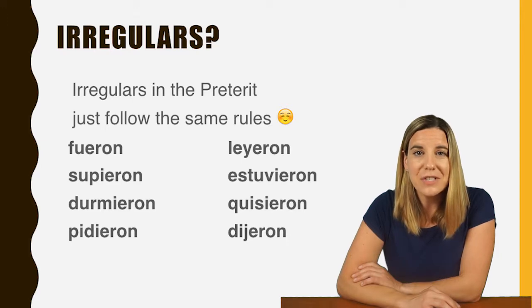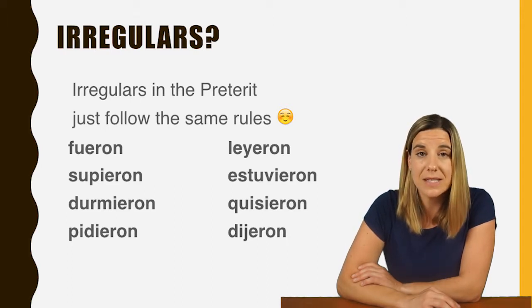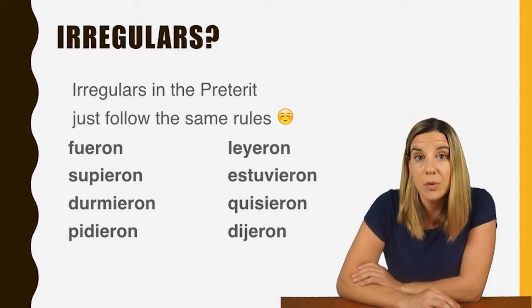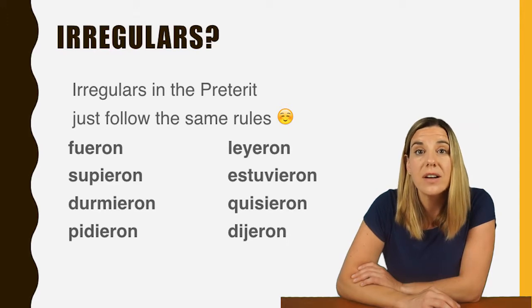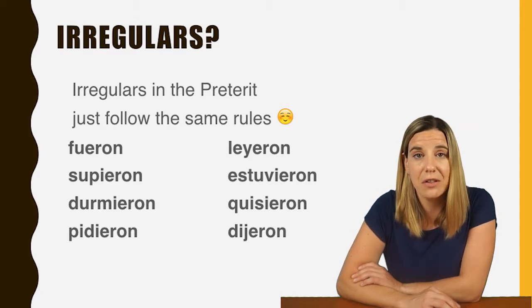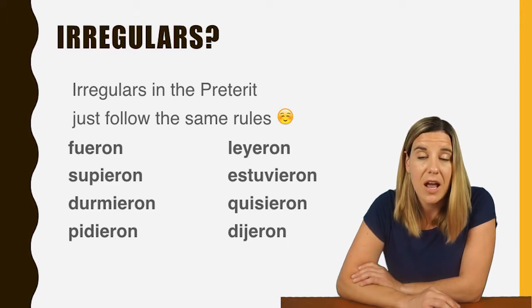Are there irregulars in the imperfect subjunctive? Not really. If the verb is irregular in the preterite, however, it's going to still be irregular. So you're going to take the irregular third person preterite form. So ir would be fueron, saber would be supieron, leer would be leyeron. There were tons and tons of verbs that were irregular in the preterite tense. So that part is still going to be irregular.